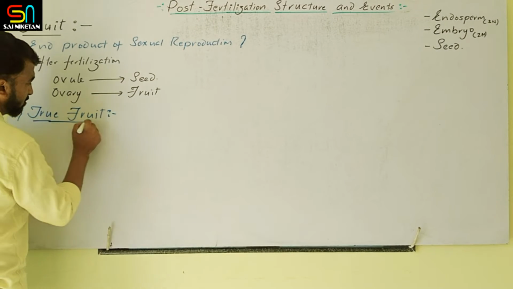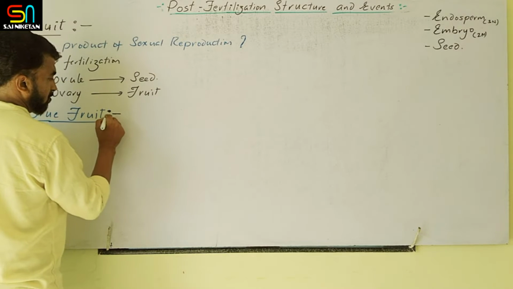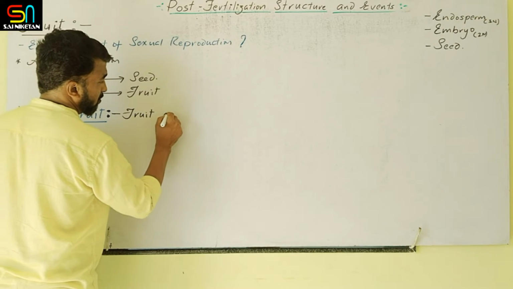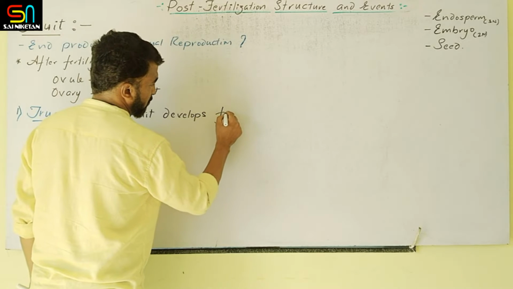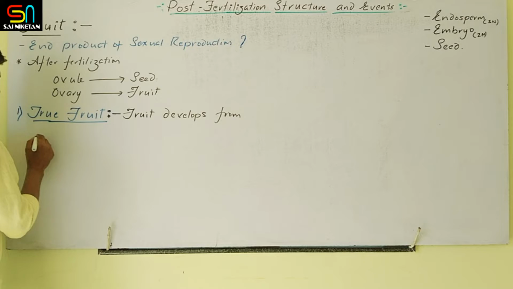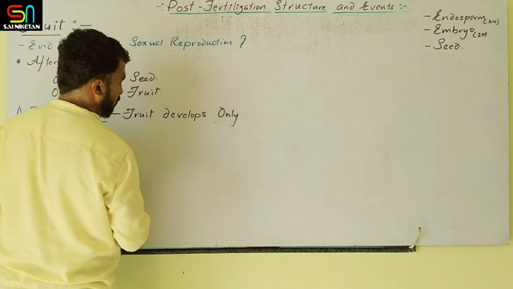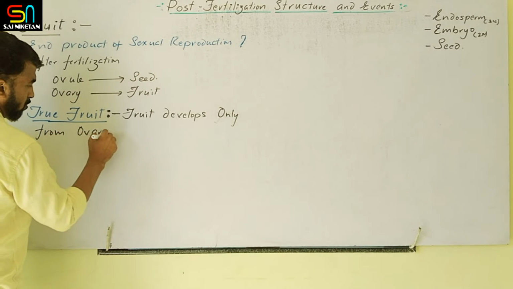True fruit means in most of the cases, fruit develops only from the ovary.